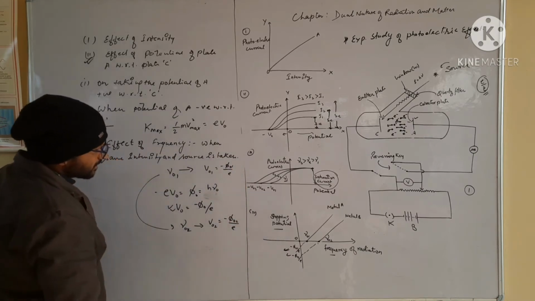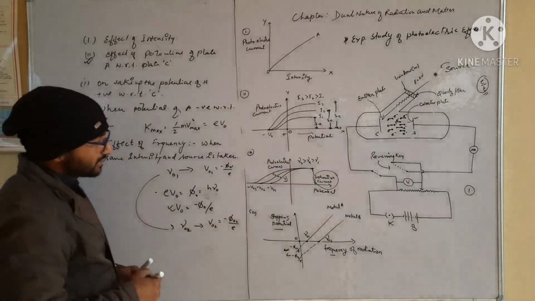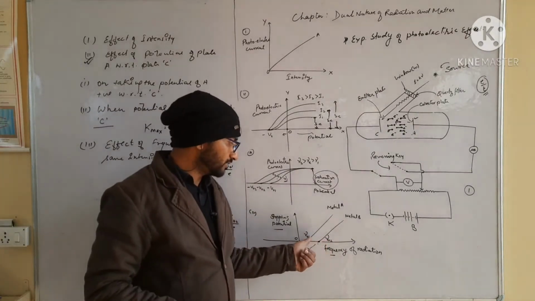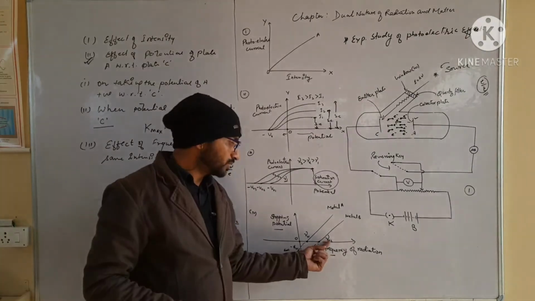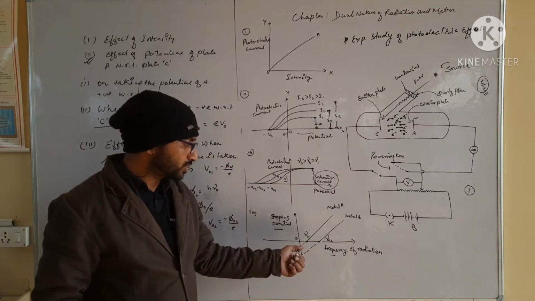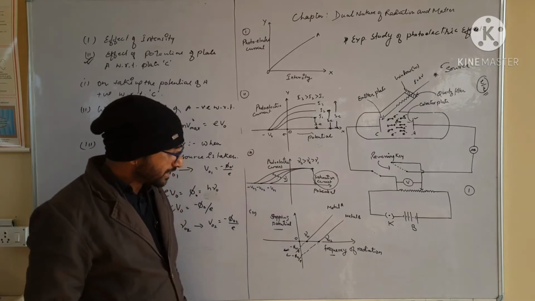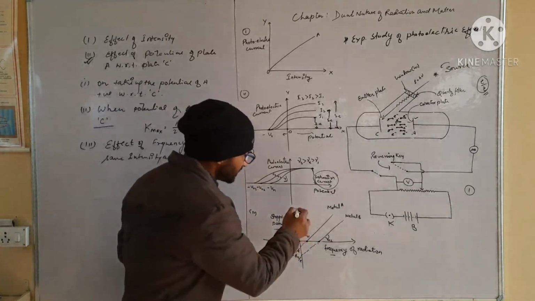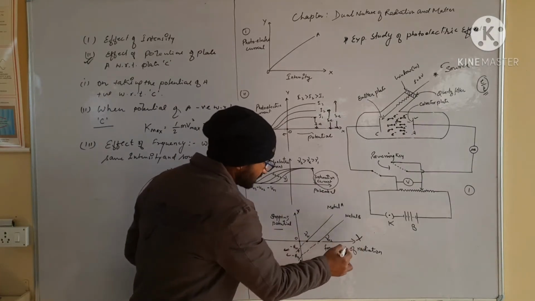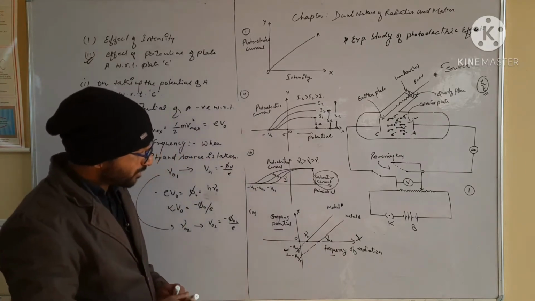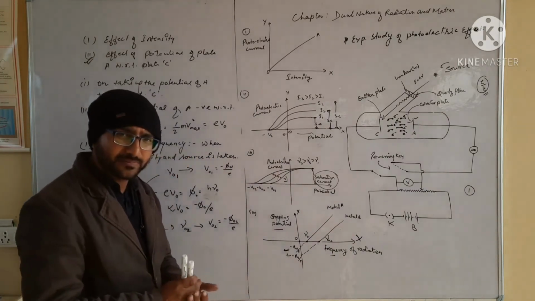Point clear? When we increase the frequency, meaning mu naught 2 is greater than mu naught 1, the intercept on the negative y-axis, which represents the stopping potential, will also increase.